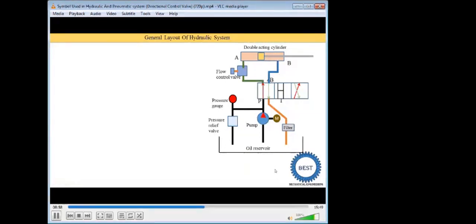Now when we change to the mid position, all the ports are connected with each other. P, A, B, T are connected with each other, so oil is supplied in any direction.